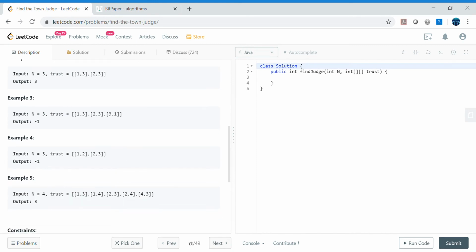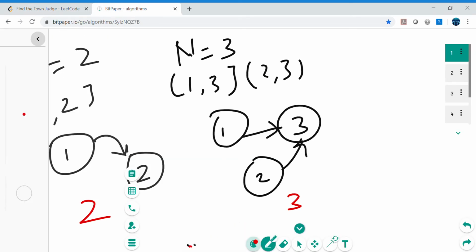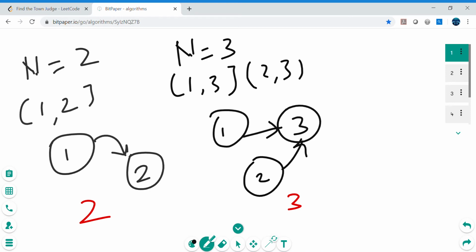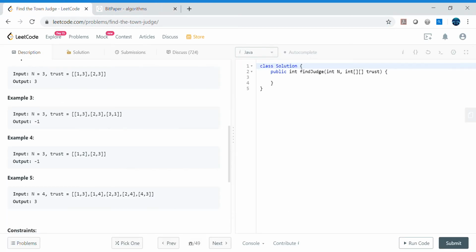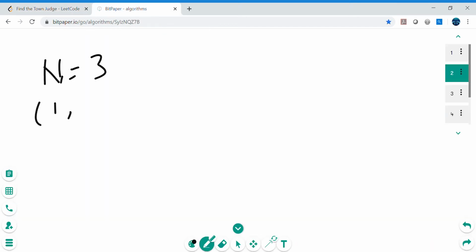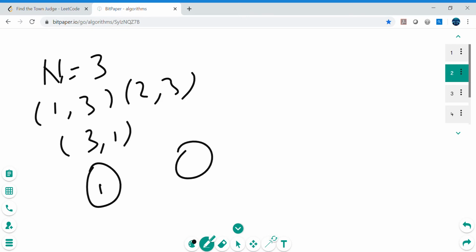All right, let's quickly go through the third example as well. Let's move on to the next page. N equals 3 and the pairs are 1 3, 2 3, 3 1. Let's quickly make the circles 1, 2, 3, because there are only three persons labeled 1, 2, 3. These pairs are what we use to tell who is trusting whom.